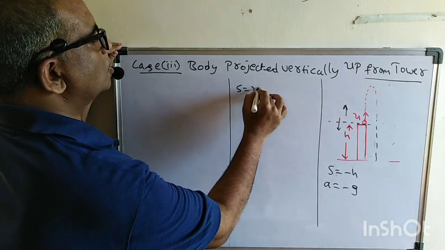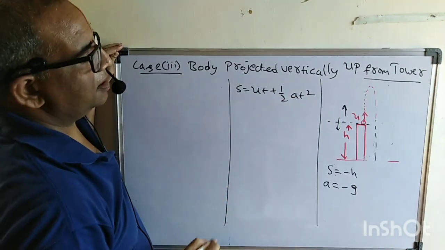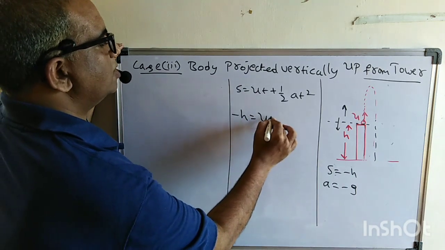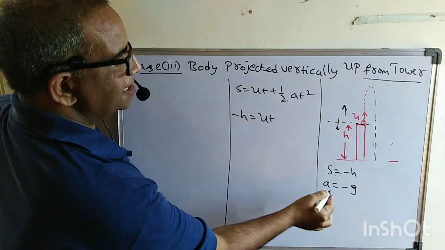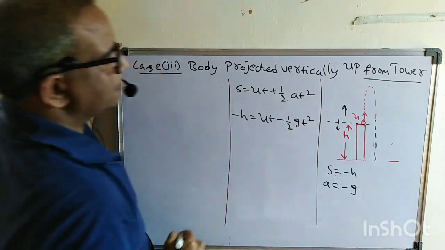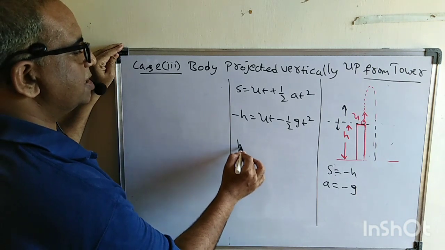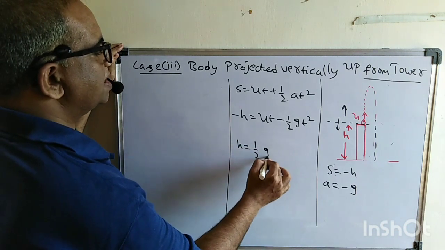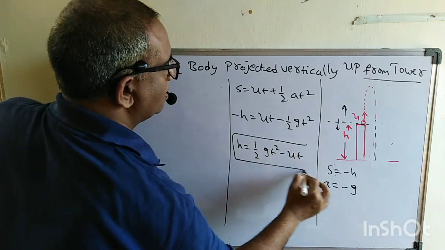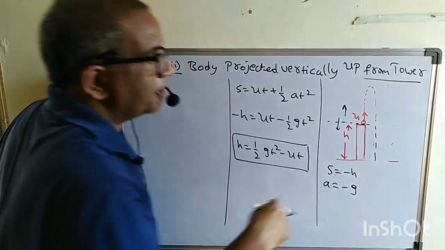Let us take s equals ut plus half at square. What is s here? Minus h. Then u into t, and the acceleration is negative, so minus half gt square. Let us multiply by the minus. Therefore you get h equals half gt square minus ut. This is another very important formula when a body is projected vertically from the top of the tower.